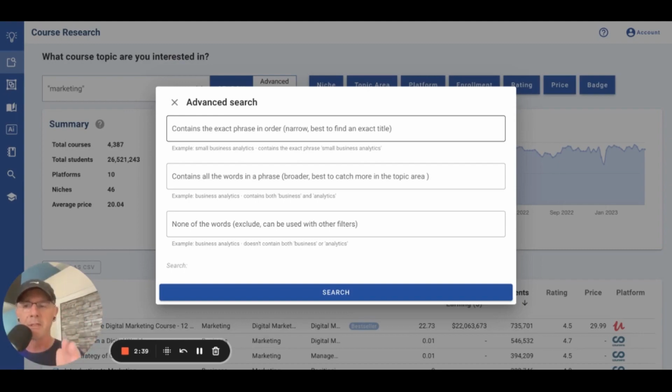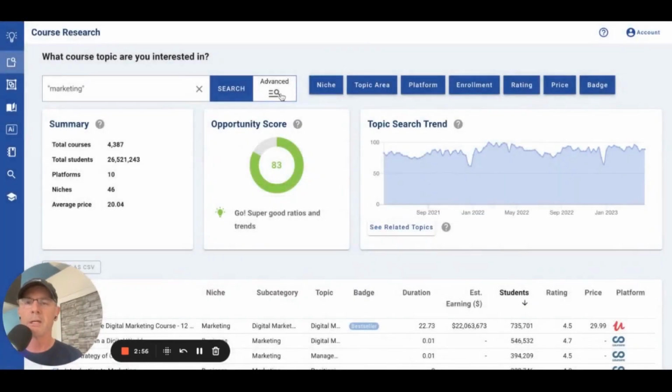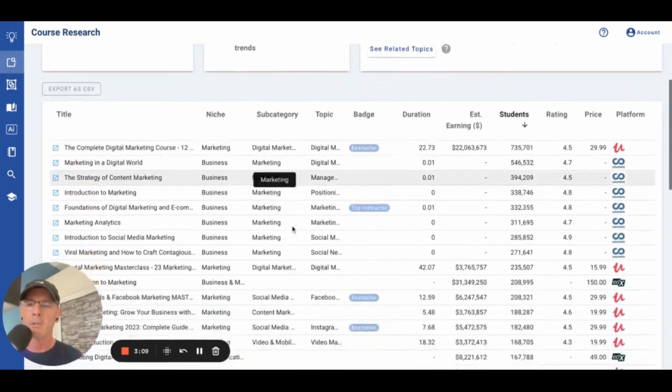So do use exact phrase here, because sometimes you may have a topic title idea that no one's covered. They're covering the topic, but not the specifics that you have in mind. The second here is broad, and then you could do some exclusions here as well. So check out advanced. But the default's broad. So if I typed in local marketing or digital marketing, anything that has the combinations or all of those or any of those words is going to show up in the course list below.